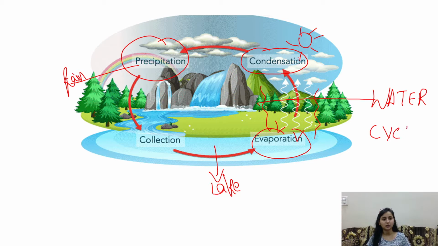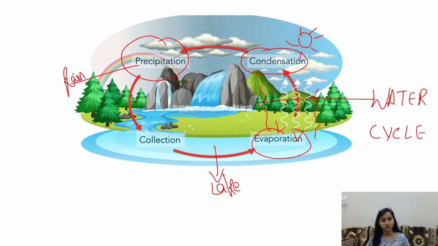So whenever someone asks you what is water cycle, it means evaporation of water from the lake, condensation of water in the form of cloud, and then falling of water in the form of rain, and then the water gets collected in the lake again, and the entire process repeats itself.